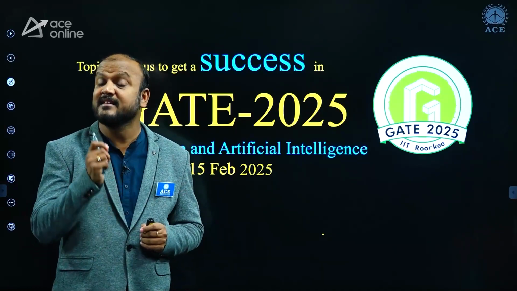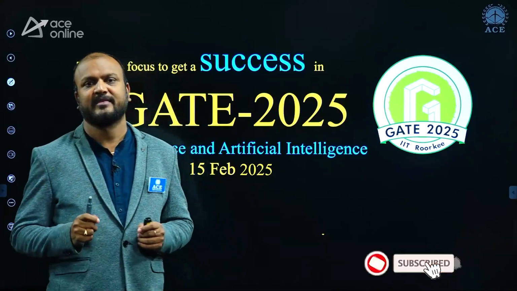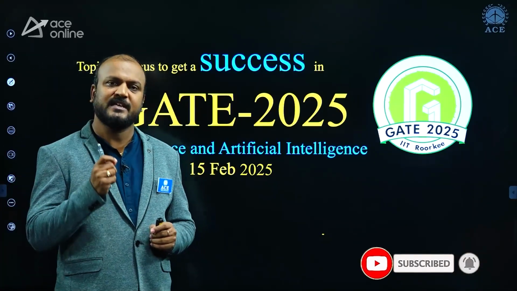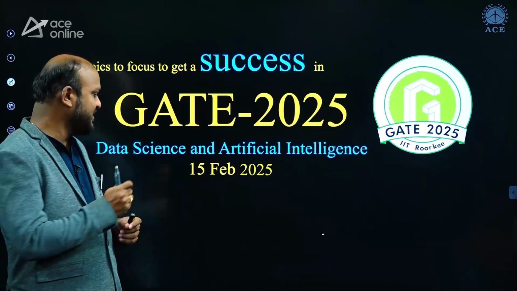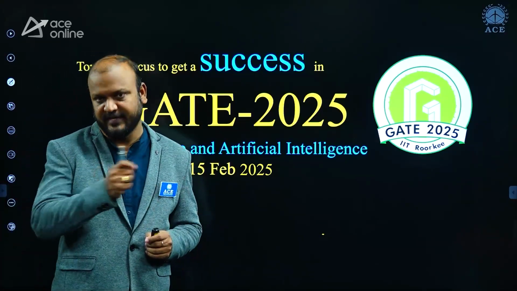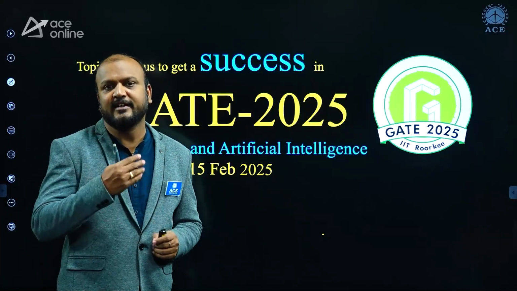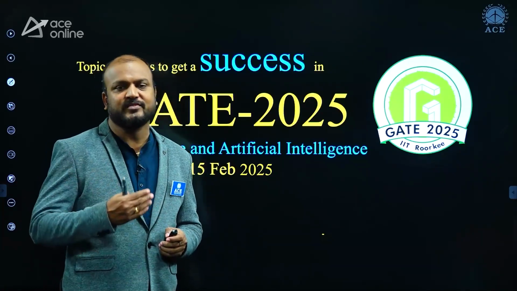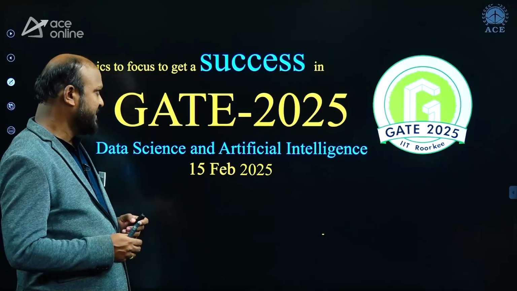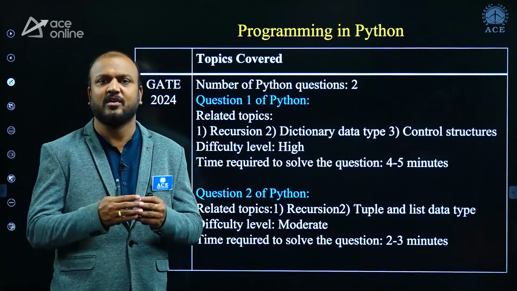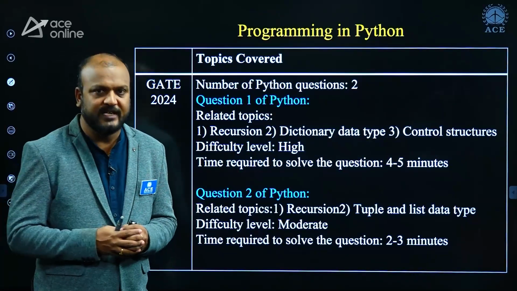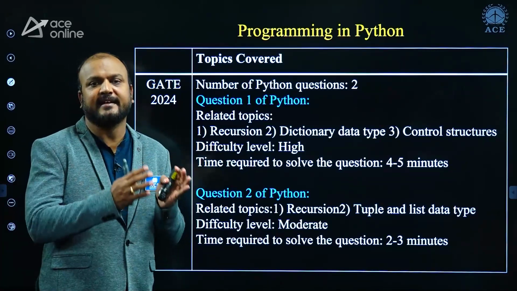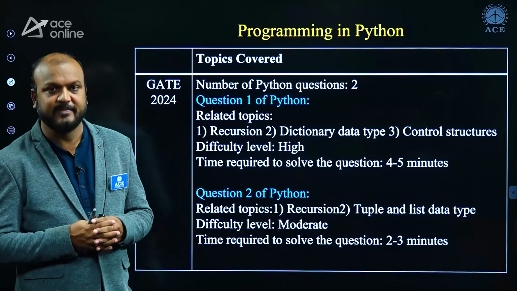In this video, I am going to discuss what are the important topics to be focused on to get success in GATE 2025. The GATE Data Science and Artificial Intelligence paper is going to be conducted on 15th of February 2025. Let's get into the subjects and discuss in each subject what are the important topics to be focused on. As all of us know, GATE 2024 introduced the GATE Data Science and Artificial Intelligence paper.